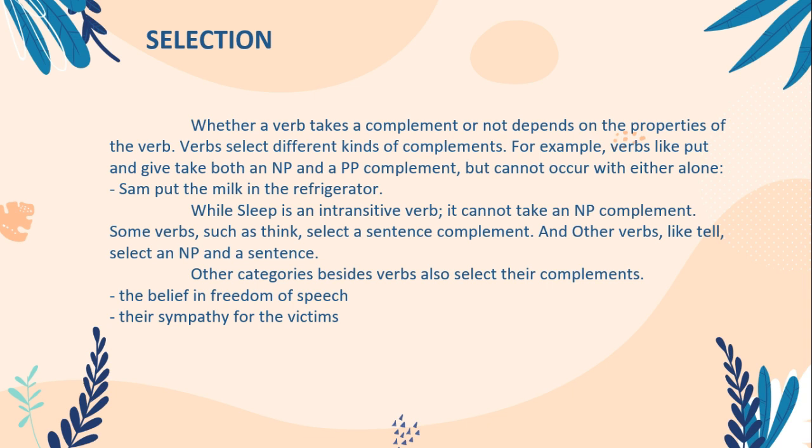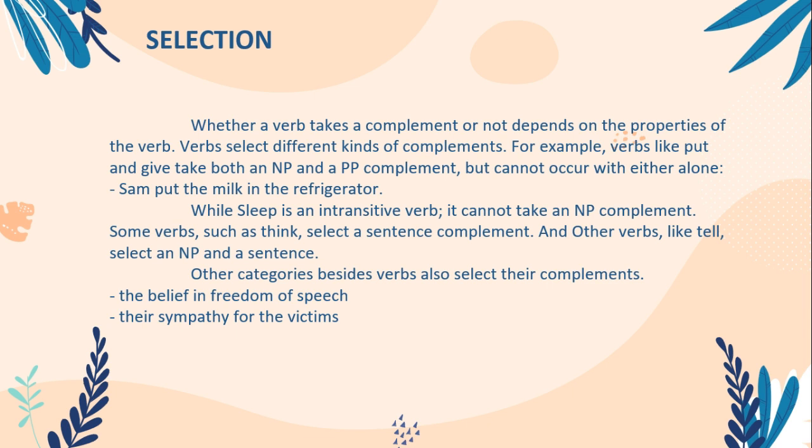For example, Sam put the milk in the refrigerator. While sleep is an intransitive verb, it cannot take a noun phrase as a complement. Some verbs such as think select a sentence complement, and other verbs like tell select a noun phrase and a sentence. Other categories besides verbs also select their complements.